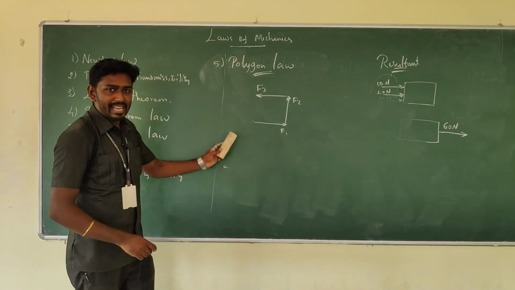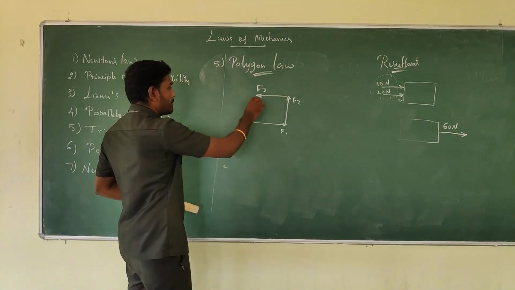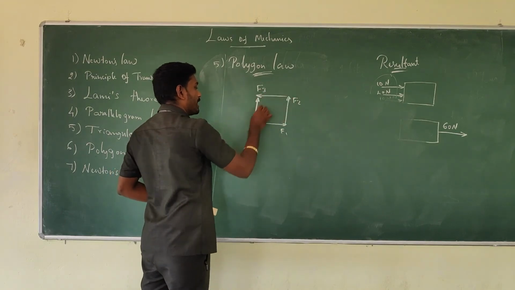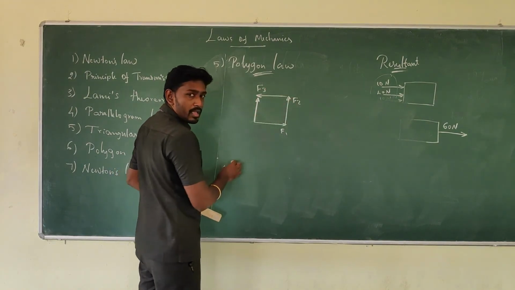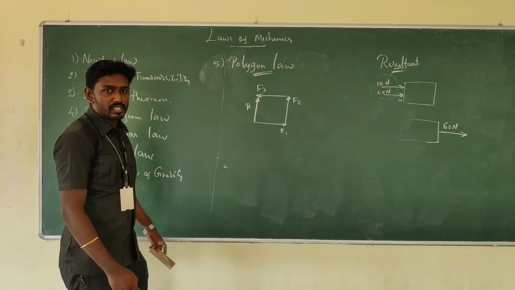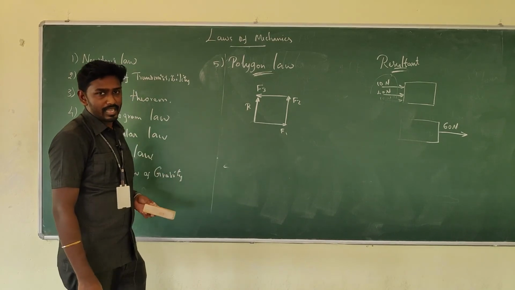Then the resultant force acts on the closing side in opposite order. Here it moves force 1, 2, 3, but the resultant force moves in opposite order. This is what the Polygon law says.